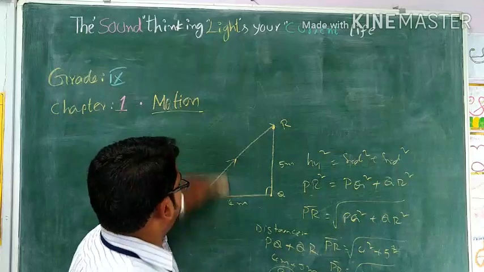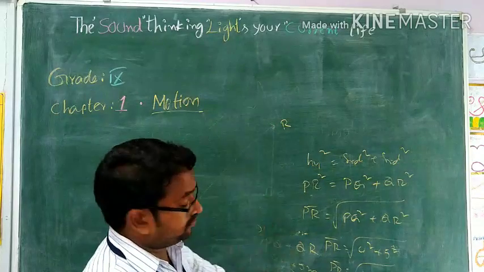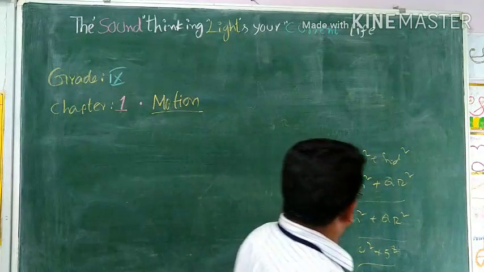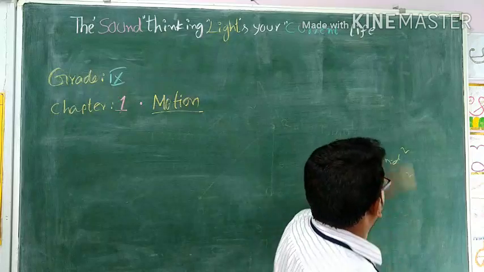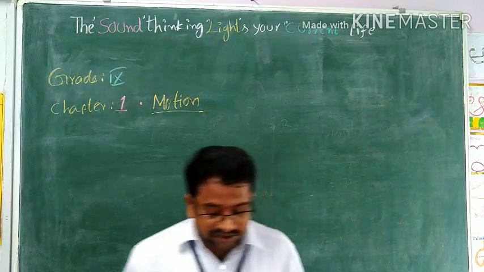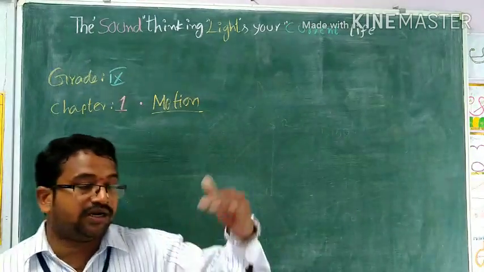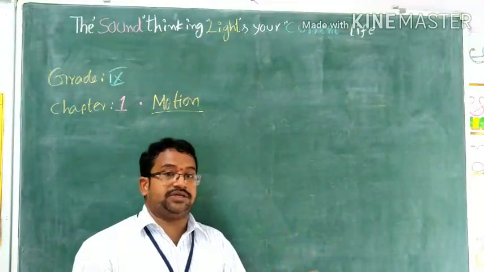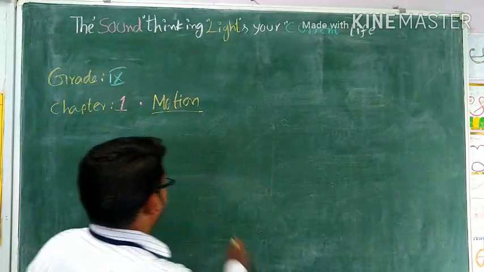We'll take one more example also. Have you understood? Yes. So distance is entirely different from the displacement. Displacement is the shortest distance between starting and ending point in a specified direction. Direction is important.